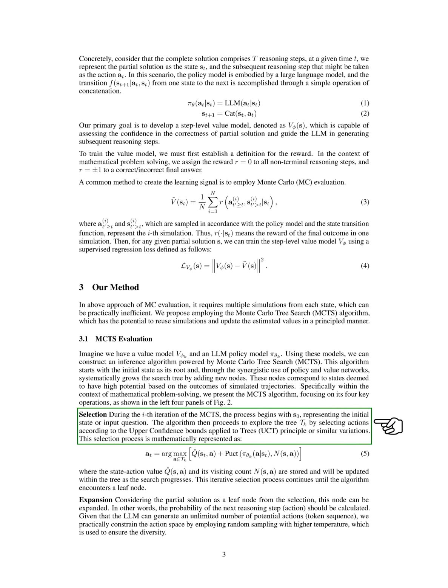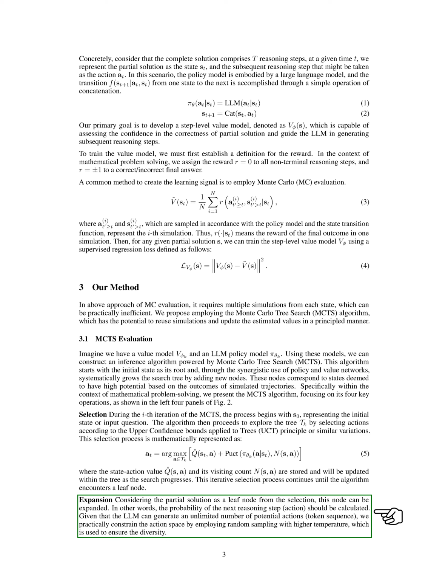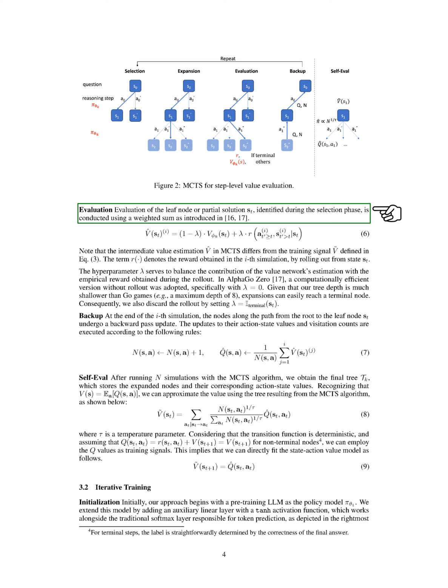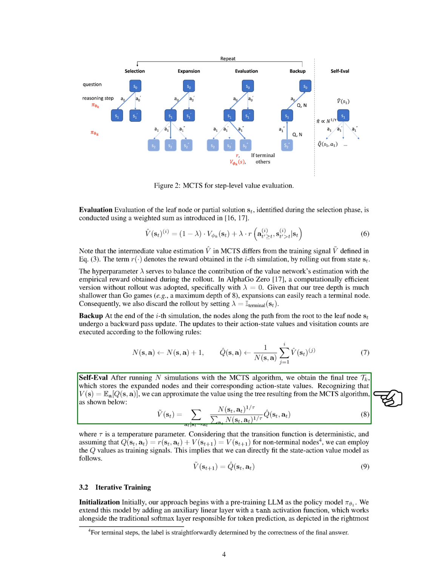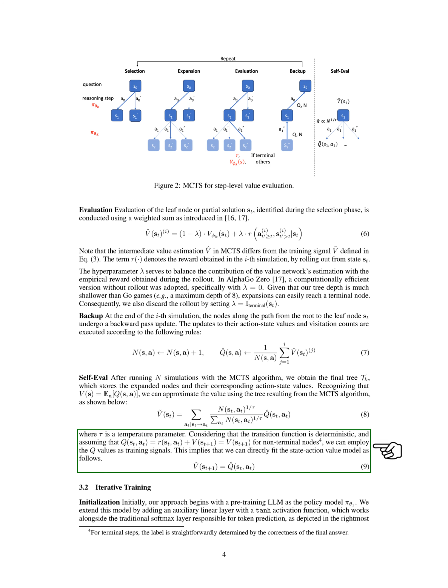During selection, actions are chosen based on the upper confidence bounds applied to trees, UCT, principle. Expansion involves determining the next possible actions. Evaluation assesses the value of a node using a weighted sum. Backup updates the values of nodes along the path to the leaf node. After running multiple simulations with MCTS, we obtain a tree storing action state values. By approximating the value using this tree, we can train the state action value model iteratively.